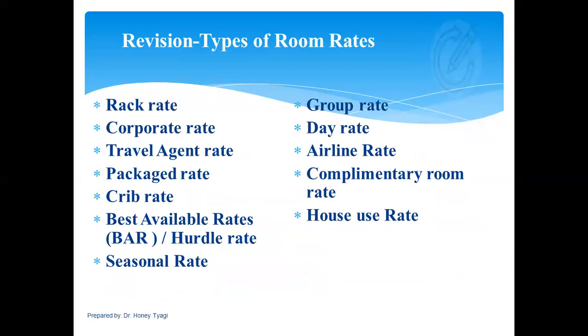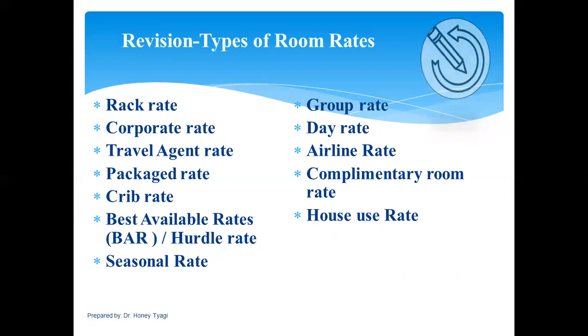We also learned types of room rates. We'll briefly revise each rate. Rack rate, which is published on the tariff card without any discount. Corporate rate. Corporate is also known as CVGR, full form Company Volume Guaranteed Rate, given to companies for providing business in volume. Travel agent rate, which is given to travel agents and tour operators for providing business in volume to hotels. Package rate, a special discounted rate to attract and encourage purchase during times of low occupancy. Weekend and weekday rates are examples of package rate.